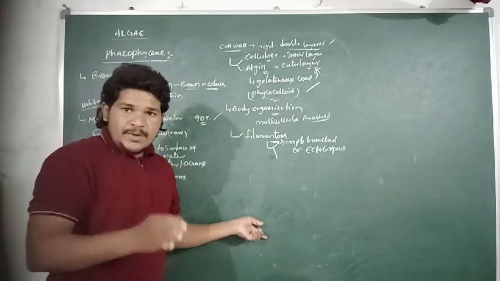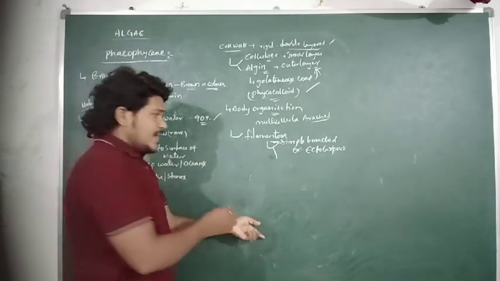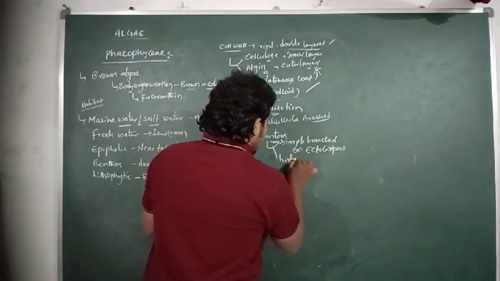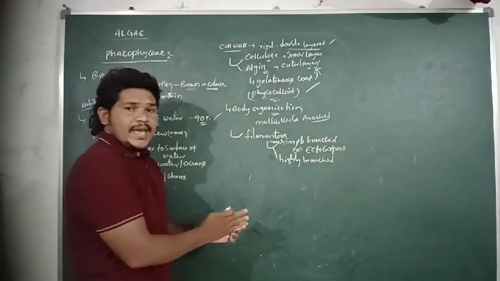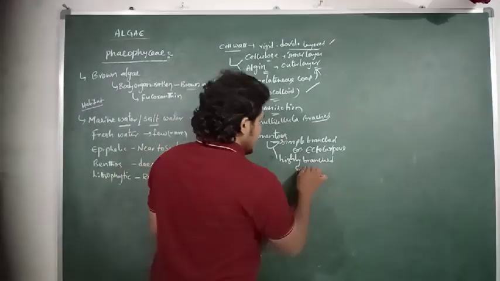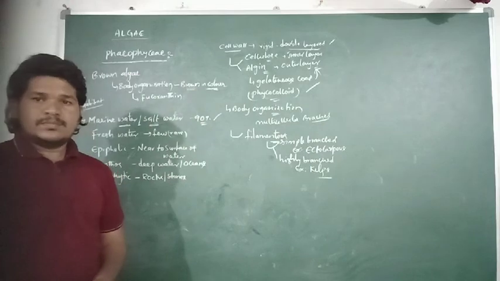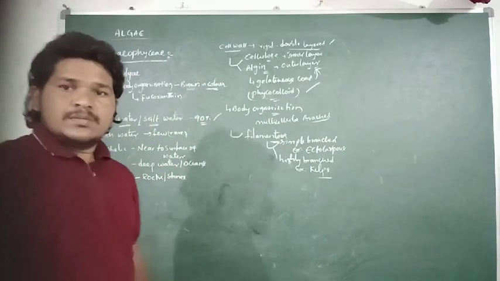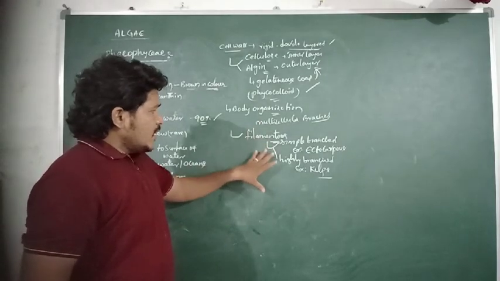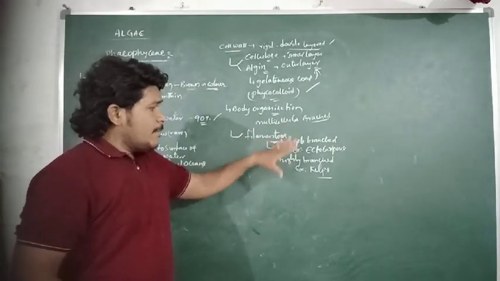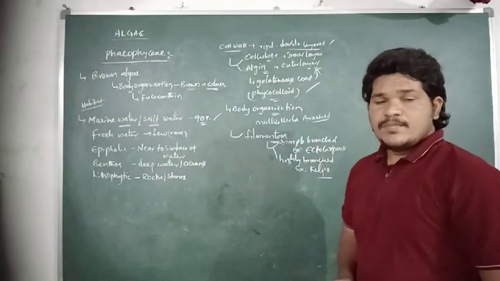But the filamentous form of brown algae can also exhibit highly or profusely branched body organization. Example: kelps. So the filamentous form is highly branched in the kelps and simple branched in Ectocarpus.